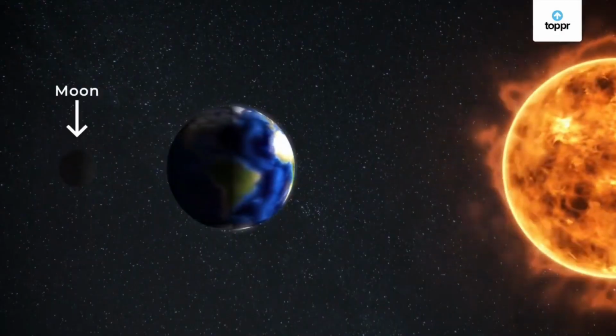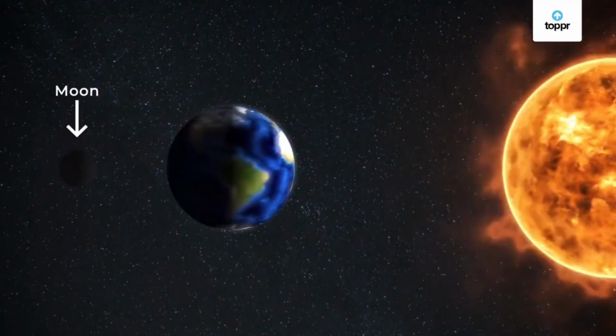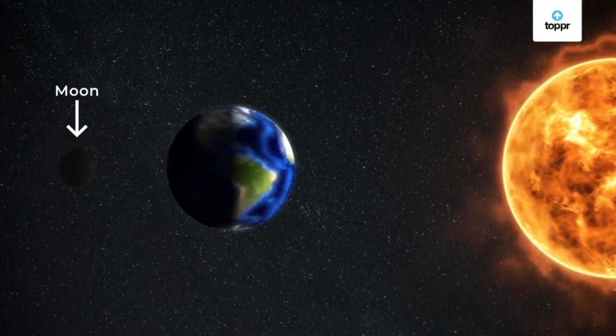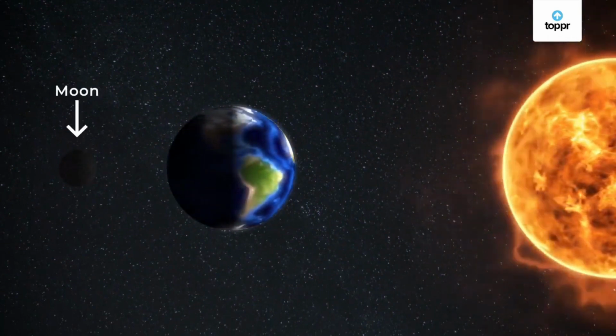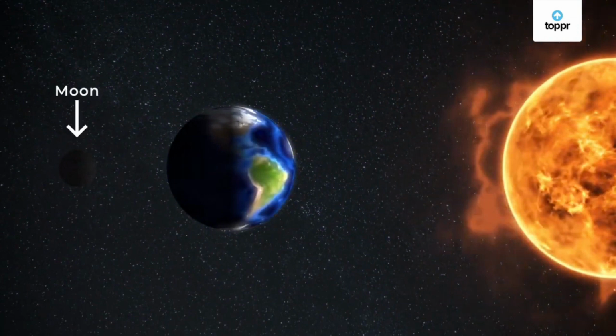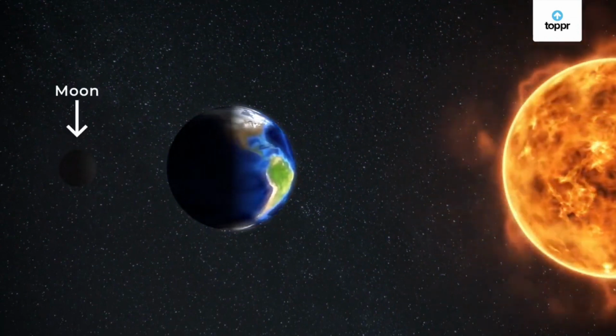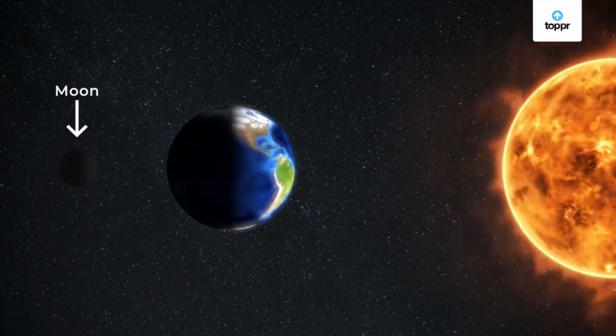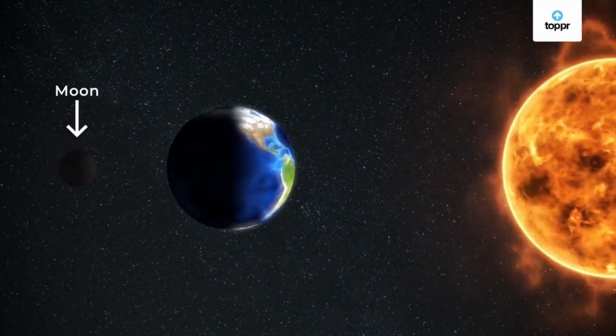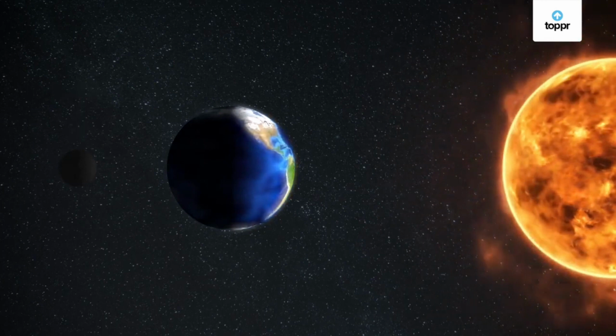Now let us take an example. Assume that moon is at farthest point from the sun, where earth is at middle of sun and moon. That means at this position, moon should not get any sunlight. Because moon is behind the earth, that's why it is not getting any sunlight. So at this position, we will not be able to see the moon.